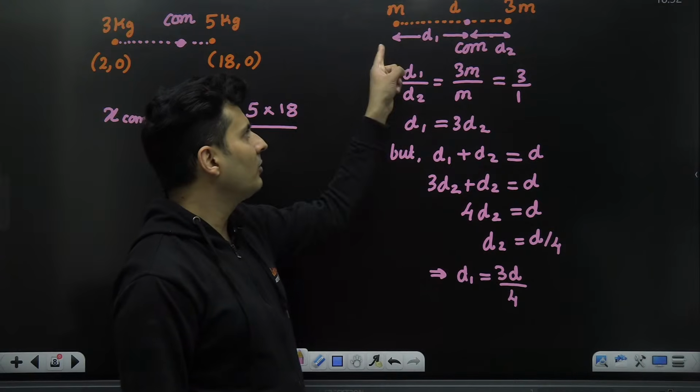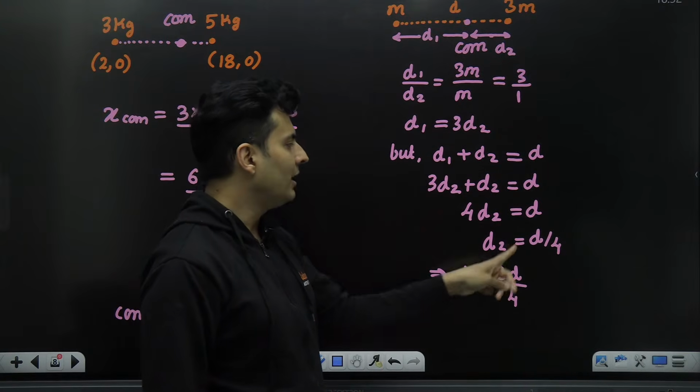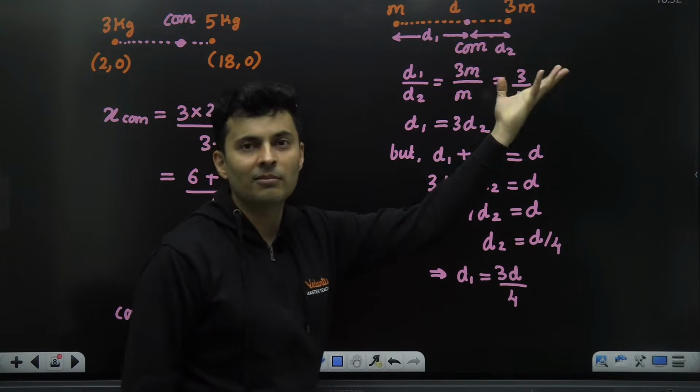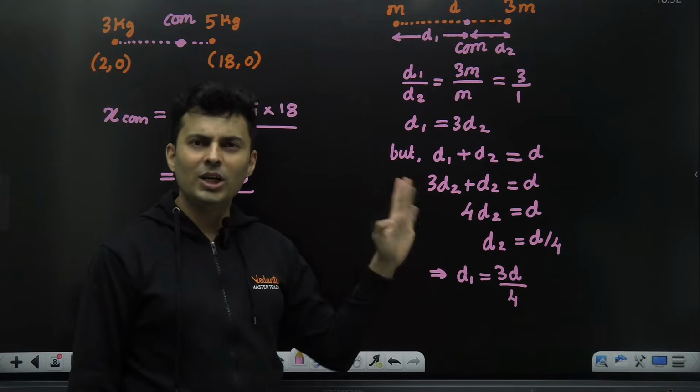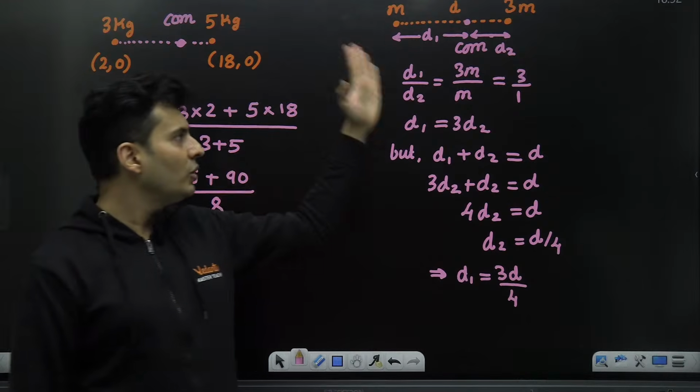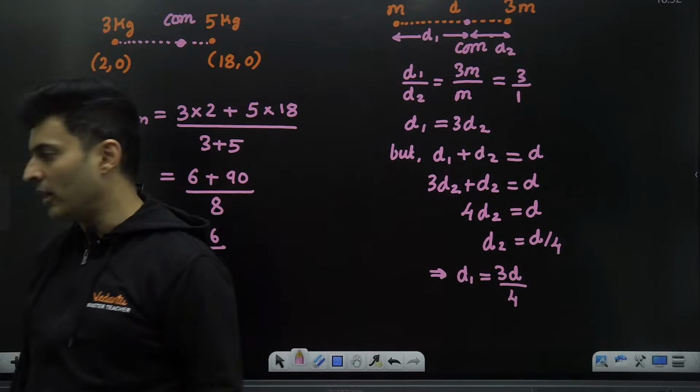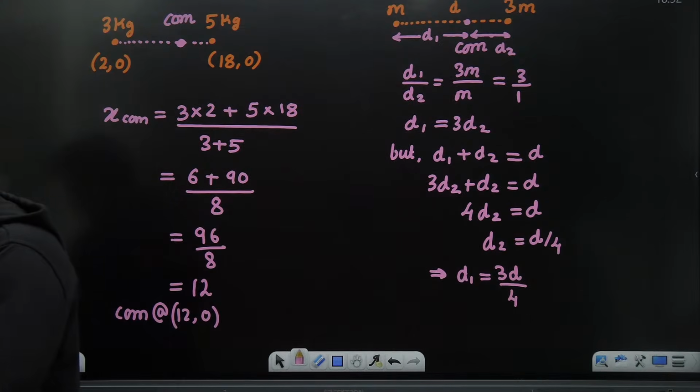It is at a distance of 3D by 4 from M and at a distance of D by 4 from 3M. So look at the options. Either one of them will be given, either D1 or D2. Mark it. That's how you use the inverse relationship formula. Is that clear? All right.